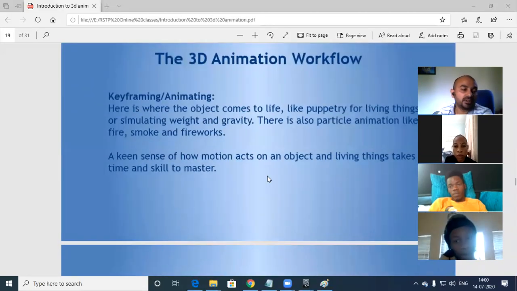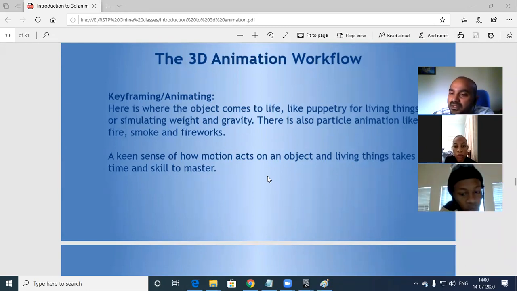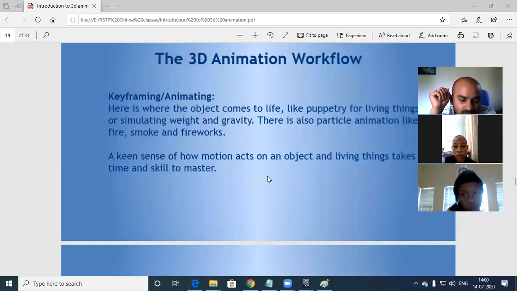Next, move to keyframe and animation. Here is where the object comes to life, as I told you, like puppetry for living things or simulating weight and gravity. There is also particle animation like fire, smoke and fireworks. A keen sense of how motion acts on an object and living thing takes time to skill and master. It's a procedure. There is a protocol to follow. You have to follow step by step.